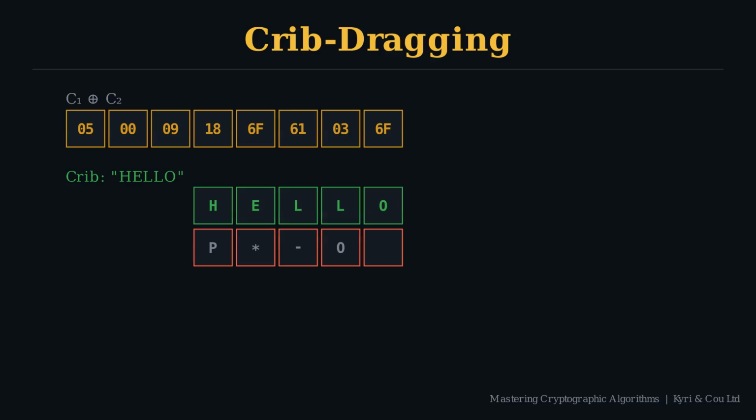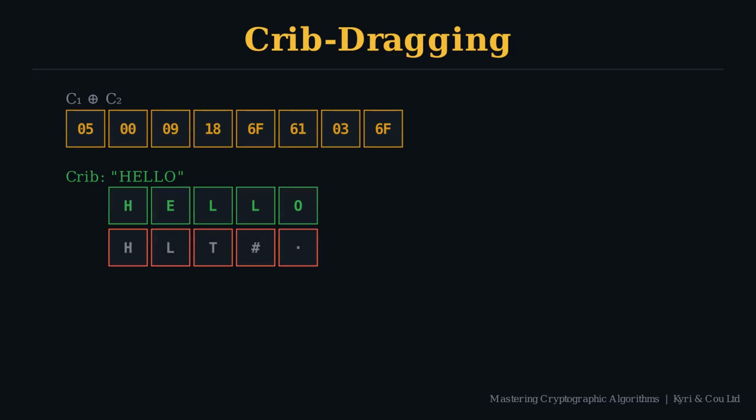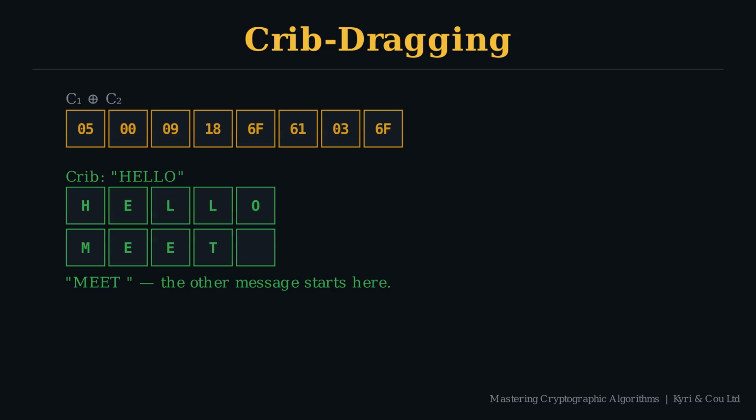Starting at position 3, hello XORed against the stream gives us junk and non-printable characters, not English, no match. Shift 1 position to the left, at position 2 we get more garbage, no match here either. Position 1 gives non-printable characters again, still no match. Position 0, meet, 4 letters and a space, that's valid English, the crib matched.